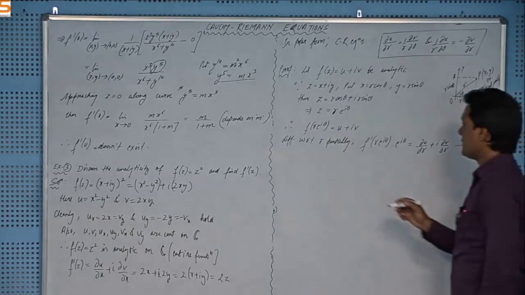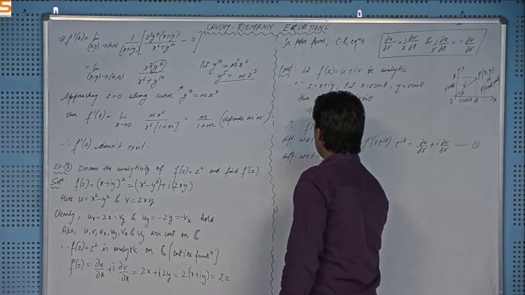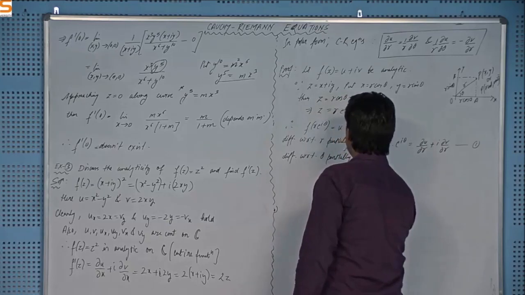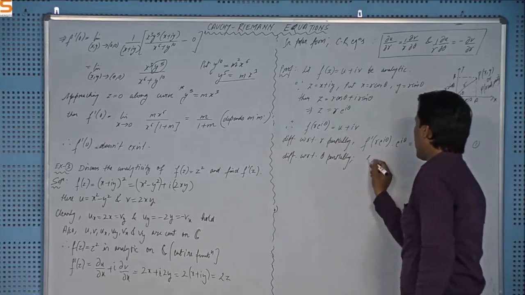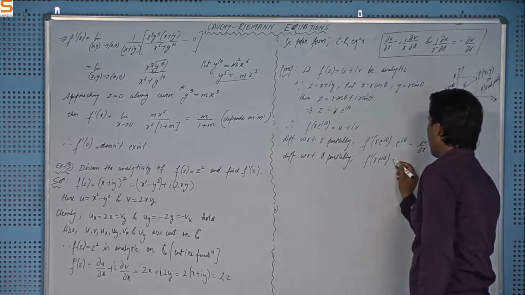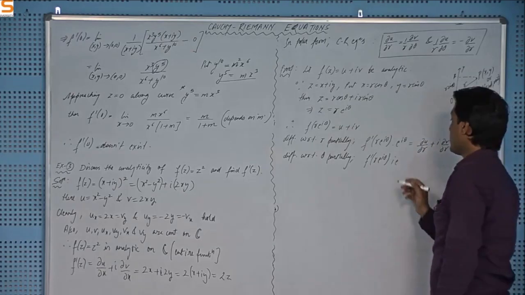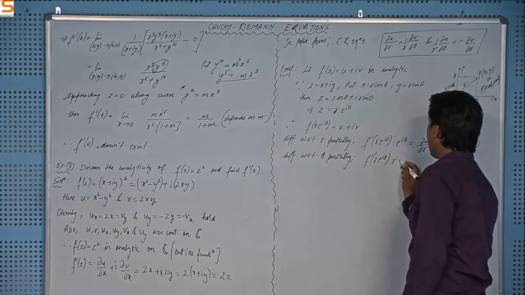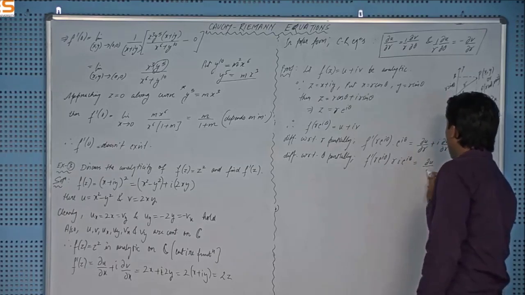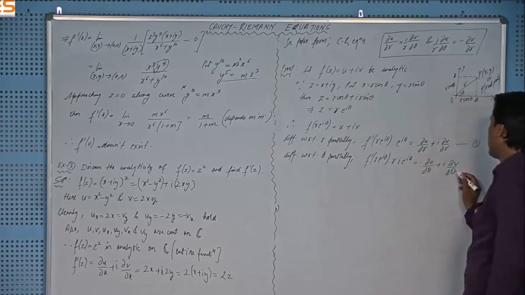And yeah, differentiating with respect to theta partially, that will be f dash of r e to the power iota theta, and differentiation of it will be iota r e to the power iota theta, equal to del u over del theta plus iota del v over del theta, right?